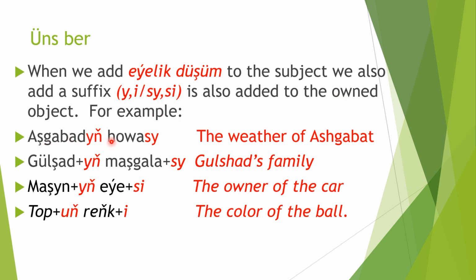For example, Aşgabadyň howasy. Here we have some grammar which we studied before. First of all, Aşgabat, it must be t, but when we added a vowel suffix, t changed to d. Why? Because there is a rule of letter transformation, k p t ç to g b d j. If you don't remember, or if you missed this grammar point, please watch the previous videos and you will understand. Aşgabadyň.